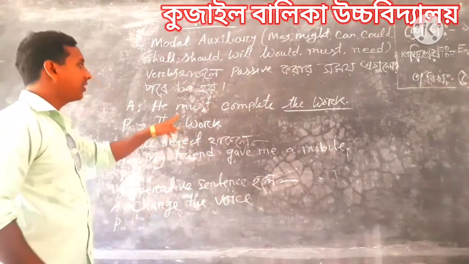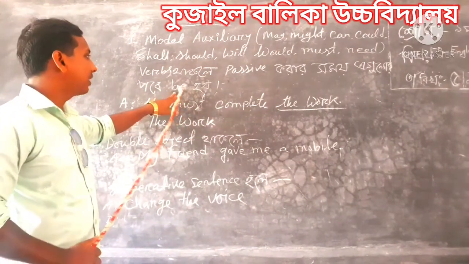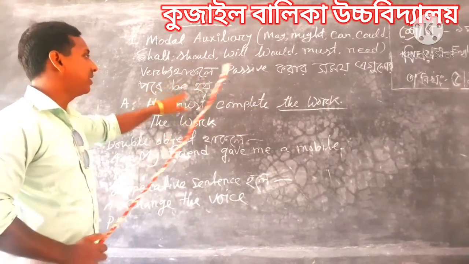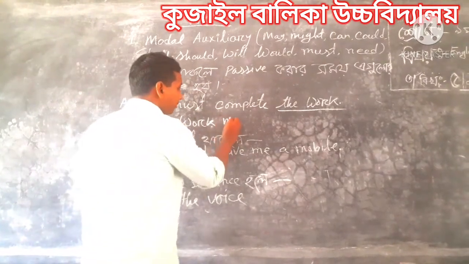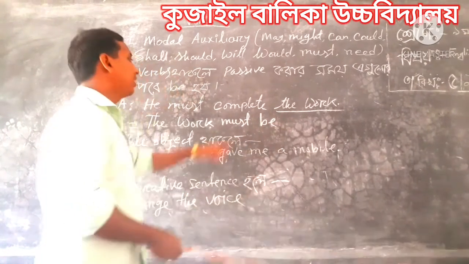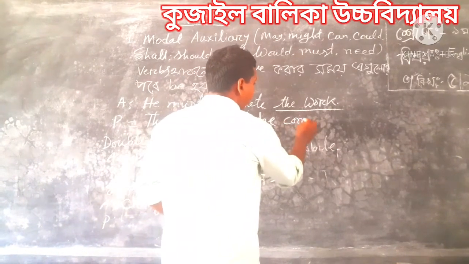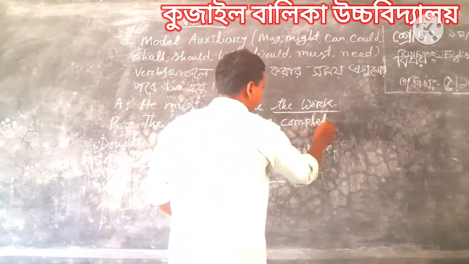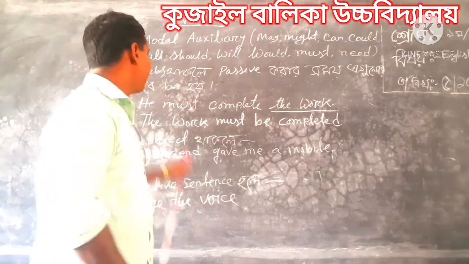Then we find that must is a modal auxiliary verb, so we must add be here. The work must be, then main verb V3, completed. The work must be completed by